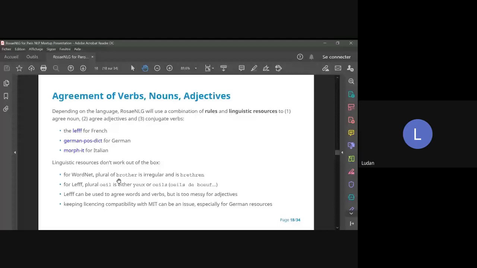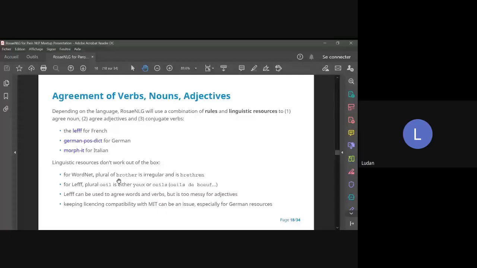I would say that the plural of œil is yeux, but Lefff says it can be either yeux or œils with S. So if you speak of the windows œil de bœuf in plural, you say œils de bœuf with S, etc. There are also licensing issues because I want to keep compatibility with MIT, and this is particularly difficult with German, which loves dual licensing for linguistic resources.